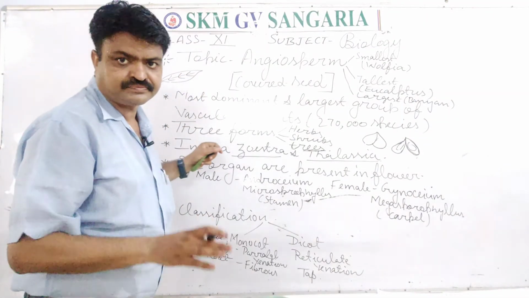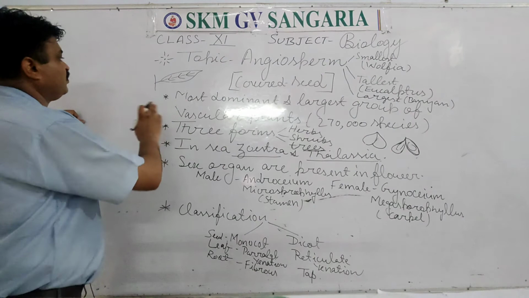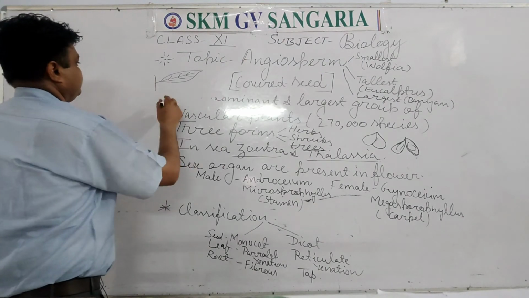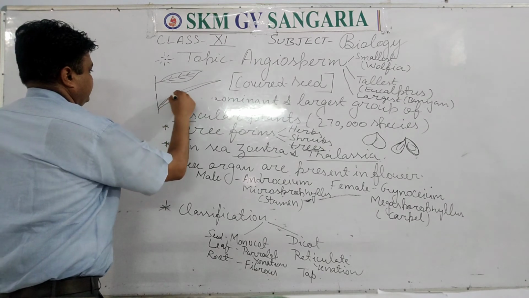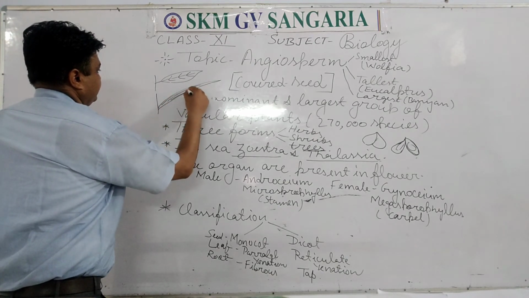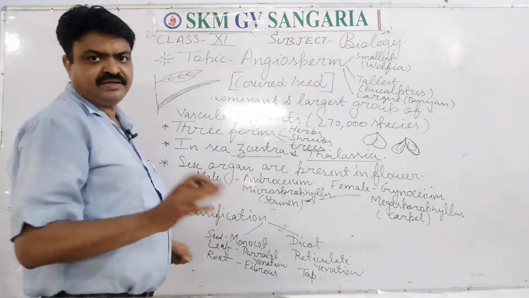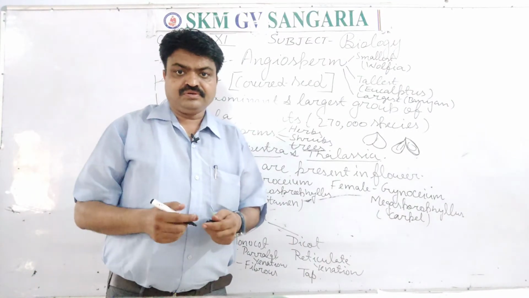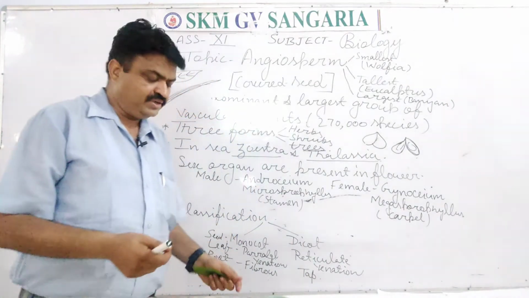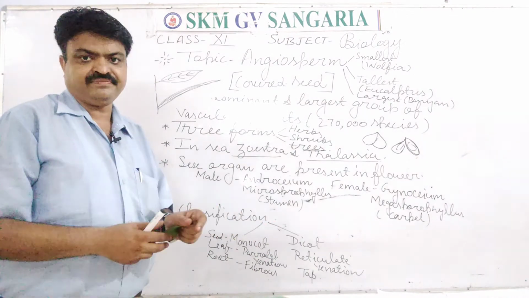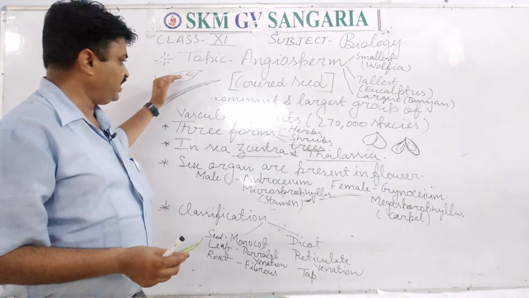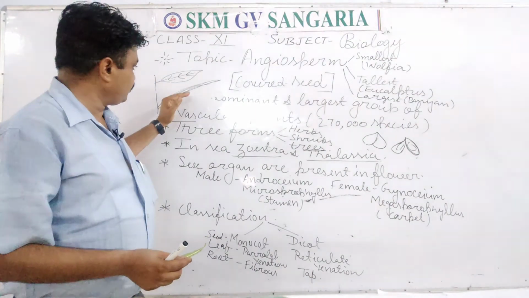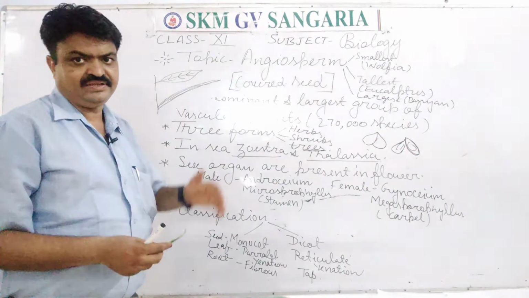But monocot has this type of venation. Like this is the leaf and this is the parallel venation. So they also have a difference in their venation. Dicot has reticulate venation, monocot has parallel venation.